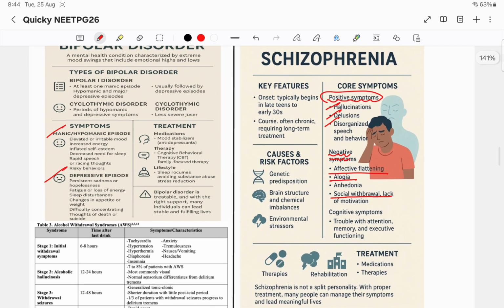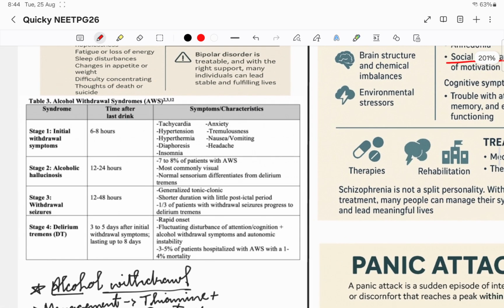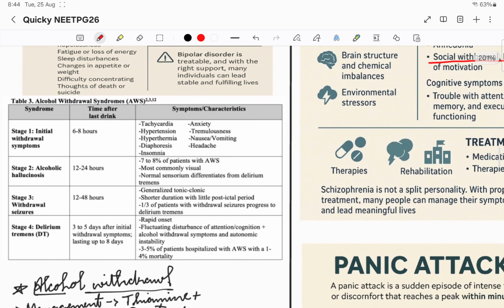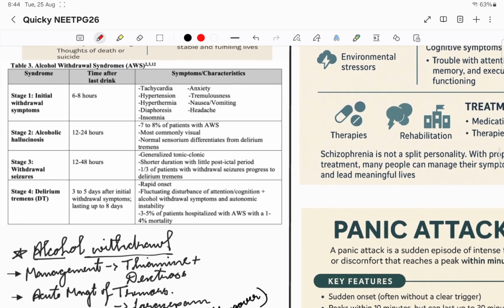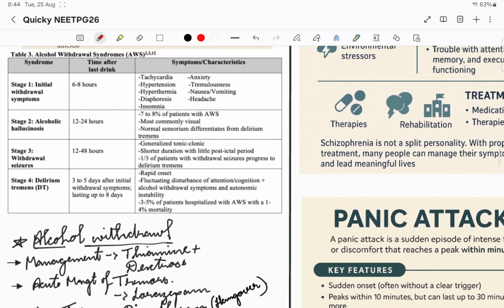So schizophrenia is where we use antipsychotics, right? All the antipsychotics, just now we discussed, right? Those are the things. Then coming to one of the most important ones, alcohol withdrawal. With respect to psychiatry, alcohol withdrawal management is very important. So let us see one by one.